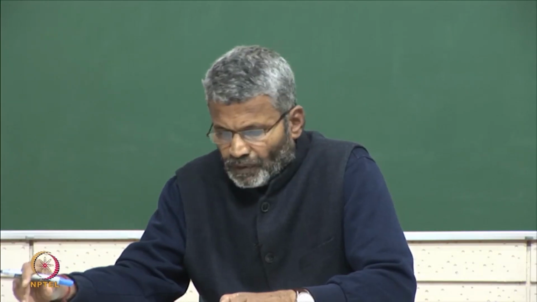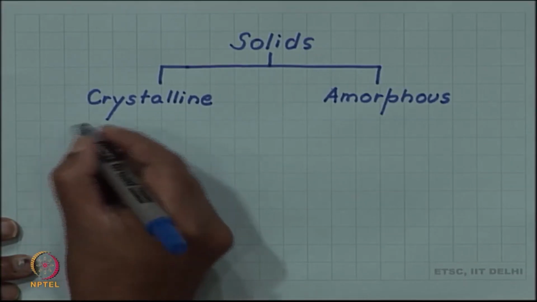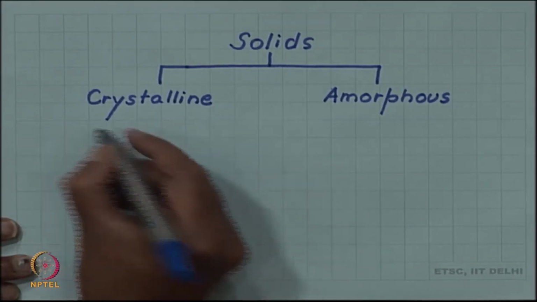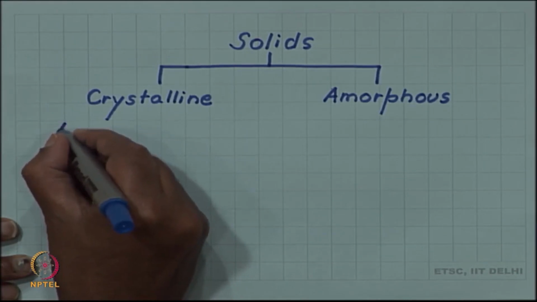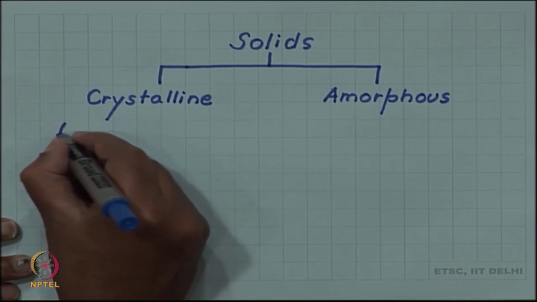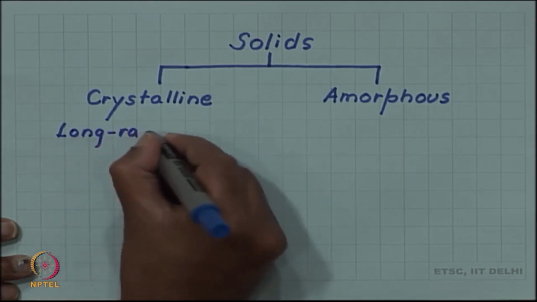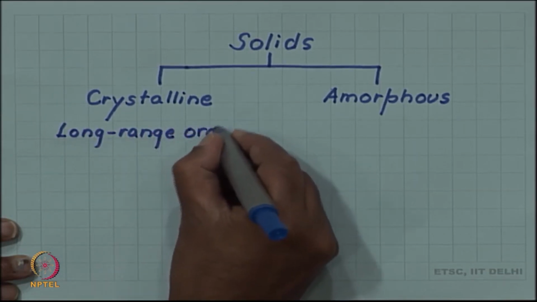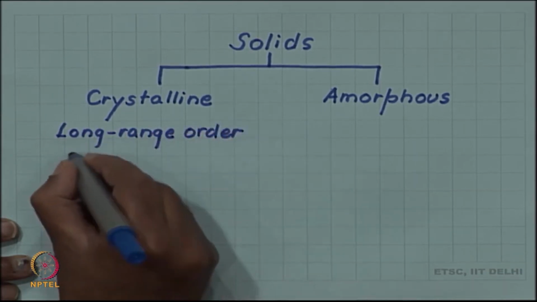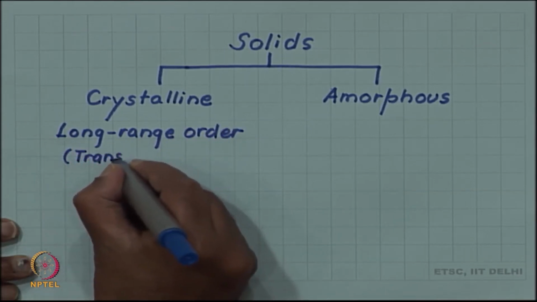Solids can be crystalline or amorphous. We have been focusing on crystalline solids for quite a bit of time now. We have seen that the crystalline solid has a periodic arrangement of atoms. So, crystalline solids have long range order, and the character of that order is translational periodicity.